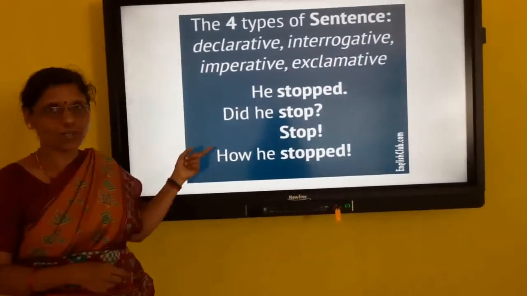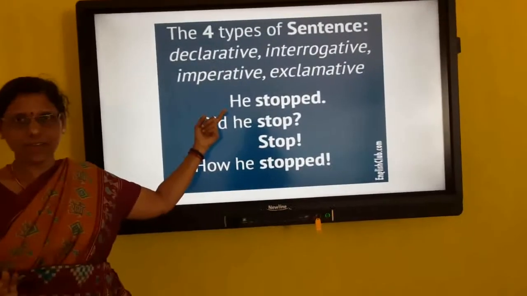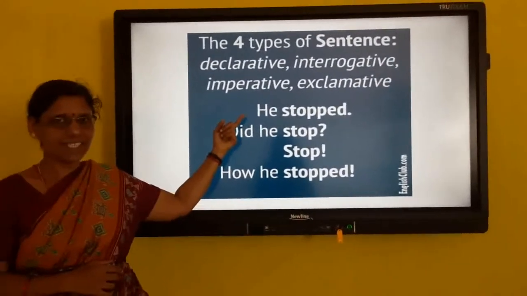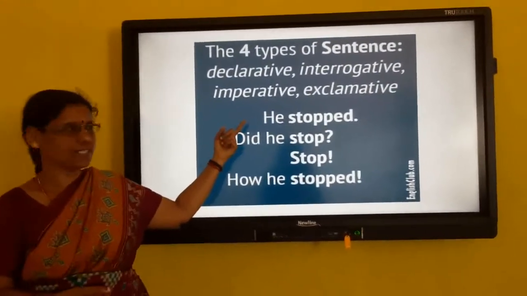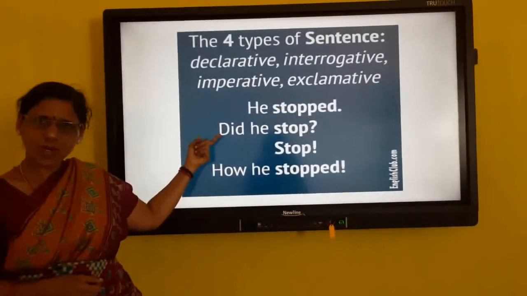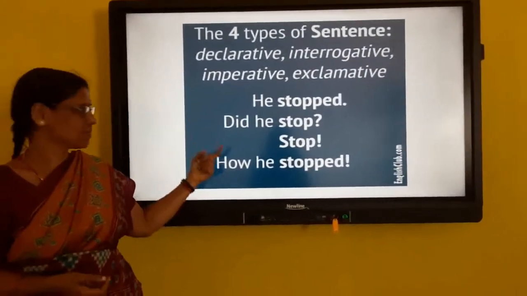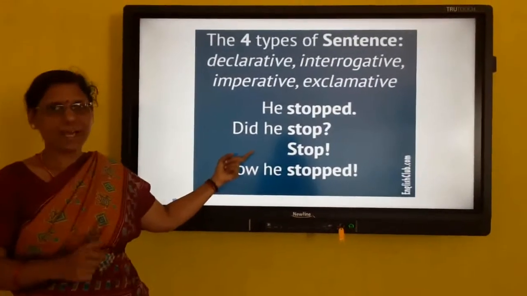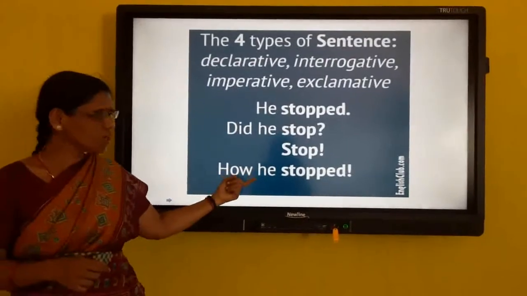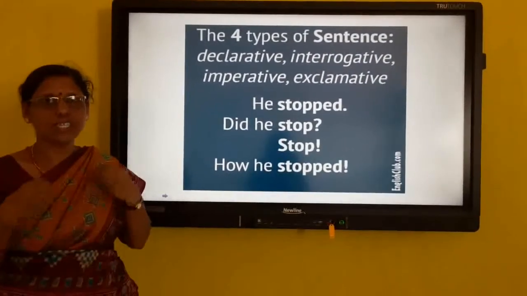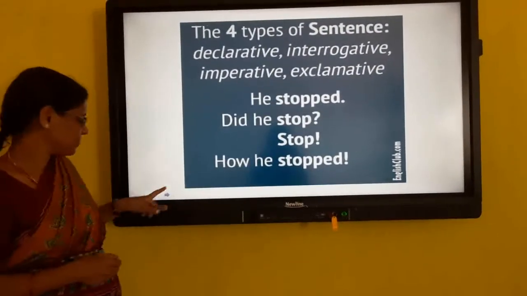So these are the 4 types of sentences. He stopped. This is information. So it comes under which sentence? Assertive sentence or declarative sentence also you can say. Did he stop? This is a question. So it comes under interrogative sentence. Stop. It's a command. So it comes under imperative sentence. How he stopped! So it shows the emotion. So it comes under exclamatory sentence.